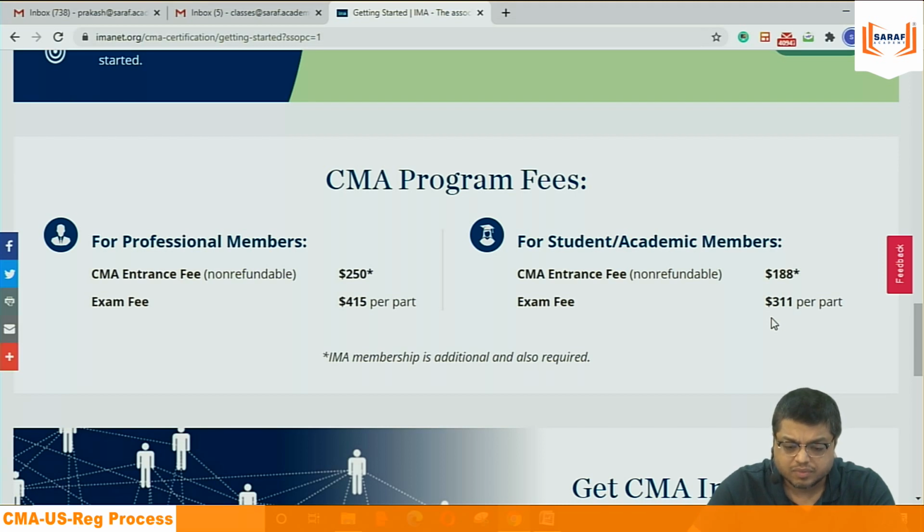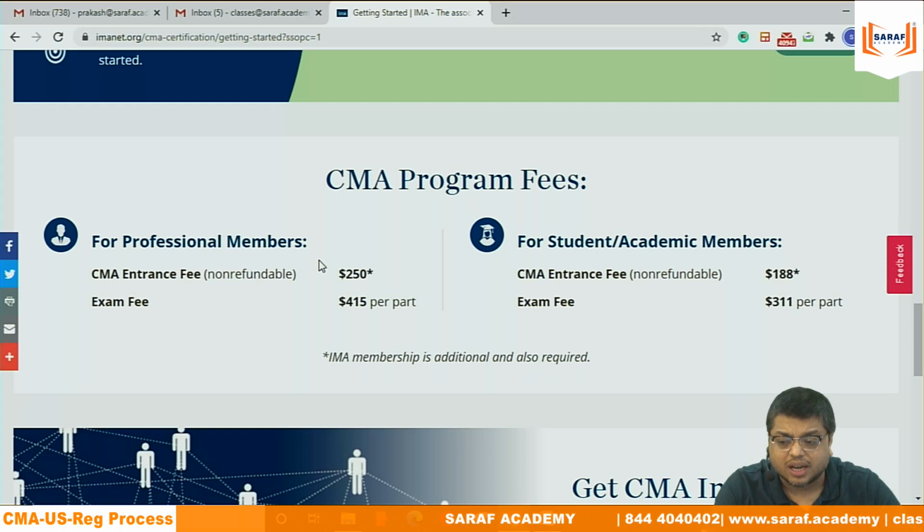Generally, the confusion in the mind of the students is whether I am a professional or I am a student. First of all, according to the institute's understanding, professional means you are earning. Professional means you are doing a job or your business, you have started earning. And student and academic members means you are not earning. Since you are not earning, the fees is lower by IMA for those who are non-earning.